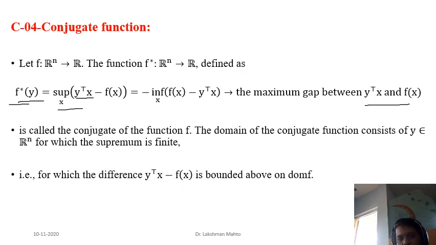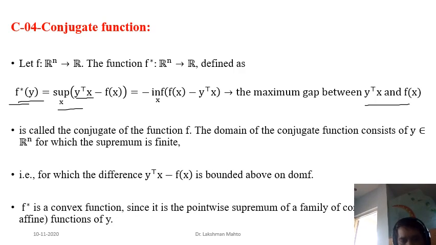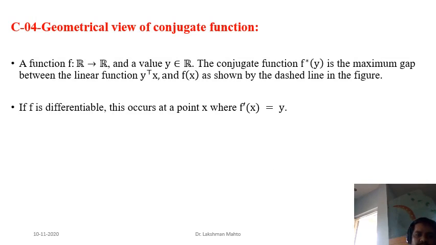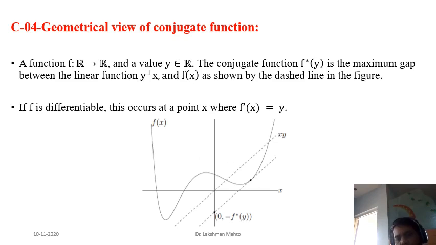One geometry you can see here. I will talk about geometry as well. So here the geometry is for a function of one variable. For a clear geometry, I am talking about a function of one variable. So if your function is of one variable, then y transpose x would be what? It would be just y into x, because y is also a scalar, x is also a scalar. So it will just take the form of y times x or x times y, because the inner product is commutative in nature.